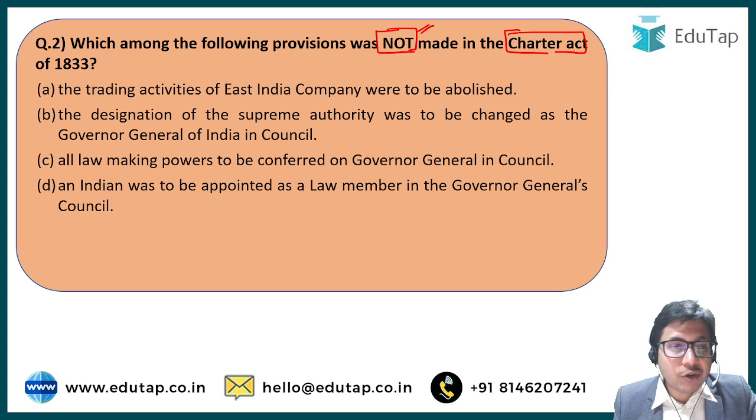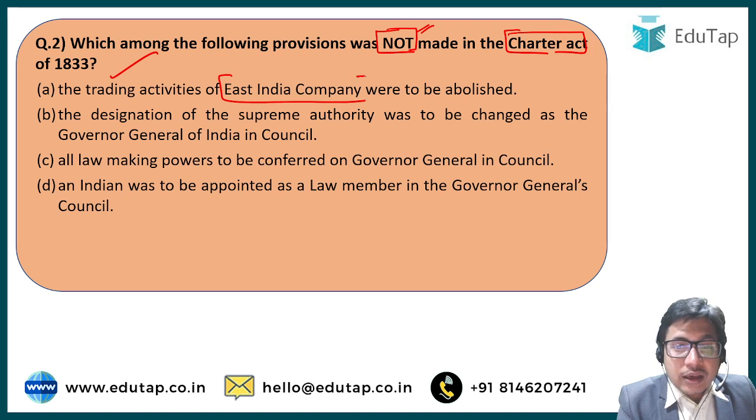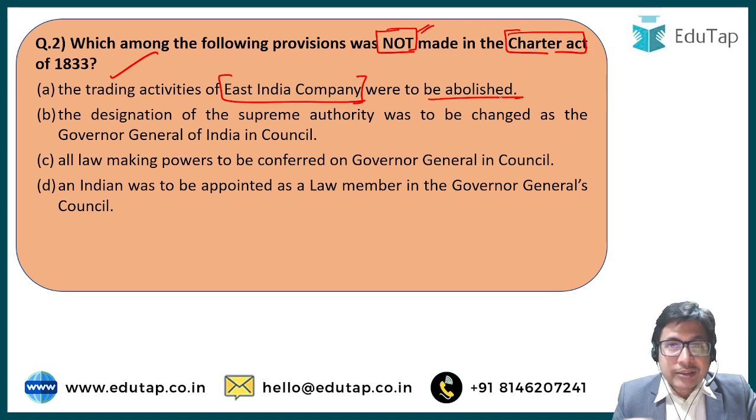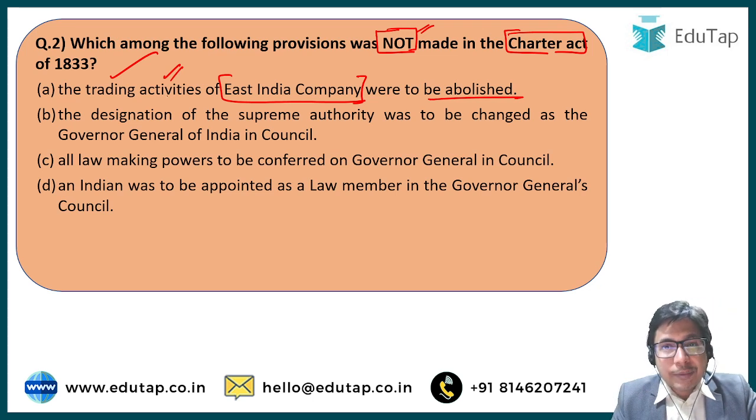For example, Charter Act of 1833, what does it contain? First, option A, the trading activities of East India Company were to be abolished. The East India Company, which was initially primarily a trading company and came into India as a trading company, had its trading activities abolished. Now the East India Company was being converted into a regulating company, a company which was governing over the Indian territories and not trading. It was not engaged in trade, right? Option B.